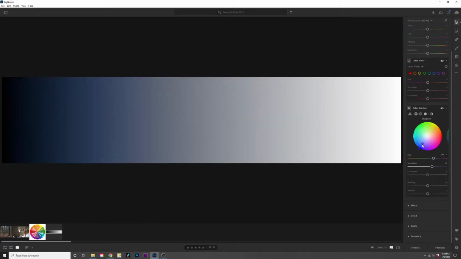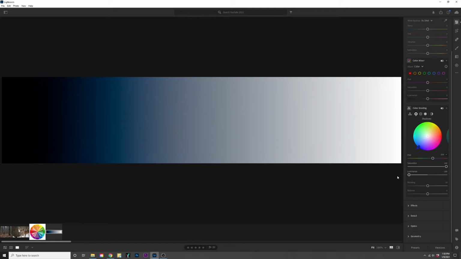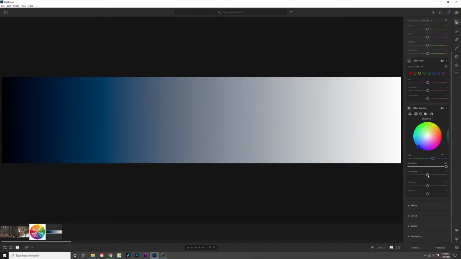Let's say we want these shadows to look blue. So we bring them down to hue 230, that's blue right there on your wheel. You see that everything on the left side here, which is considered a shadow, everything prior to about 33% of the image, is going to turn blue, but you're not going to lose that pure black. Now the luminance, you could adjust that to make it brighter or make it darker. Either way, it works the same as the luminance up here in the color mixer. Blending we'll get into in a second, and balance we'll get into in a second.